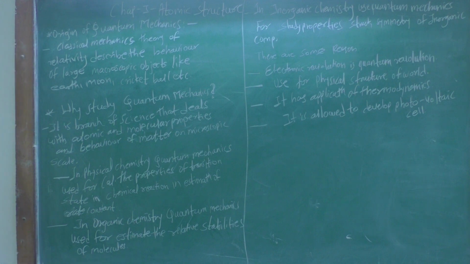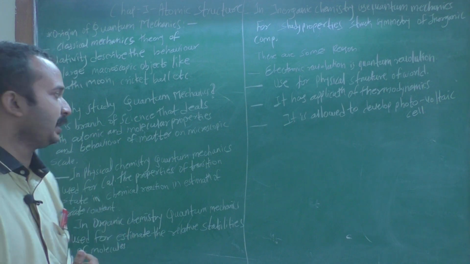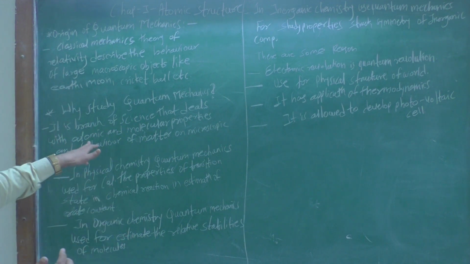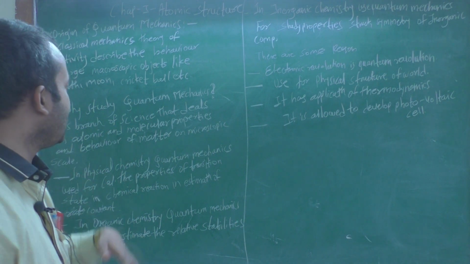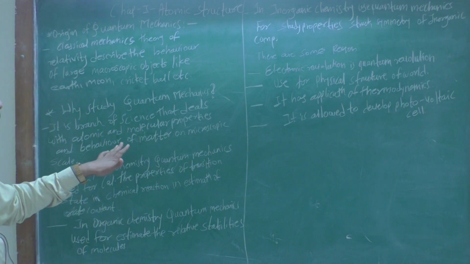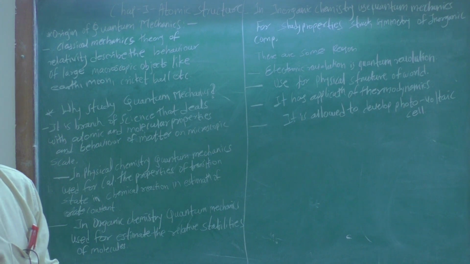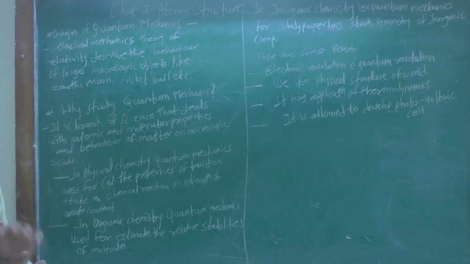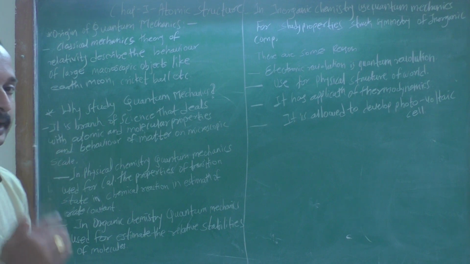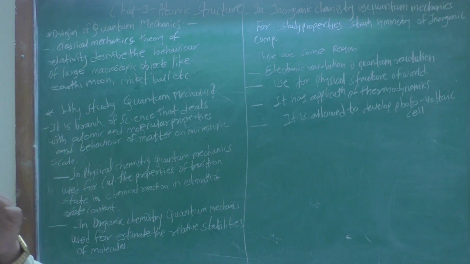The answer is that quantum mechanics is a branch of science that deals with atomic and molecular properties and the behavior of matter on a microscopic scale. Atomic and molecular properties and the behavior of matter on a microscopic, that is small, scale: this is known as quantum mechanics.